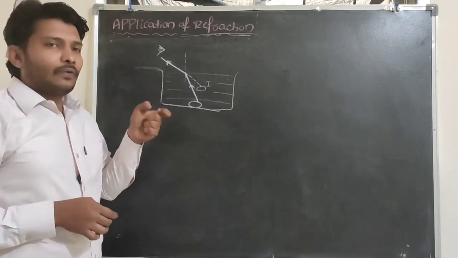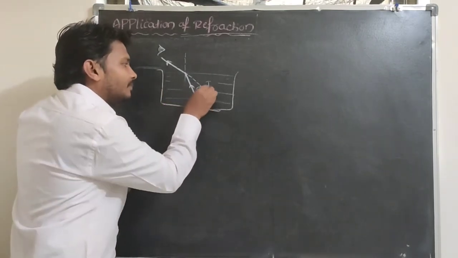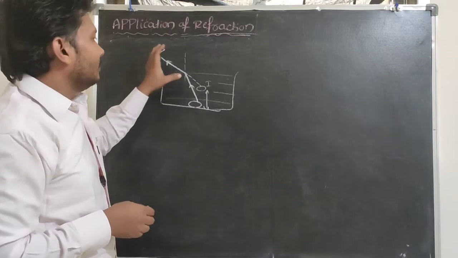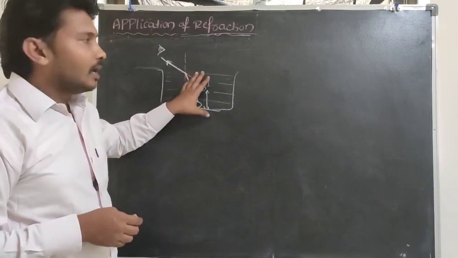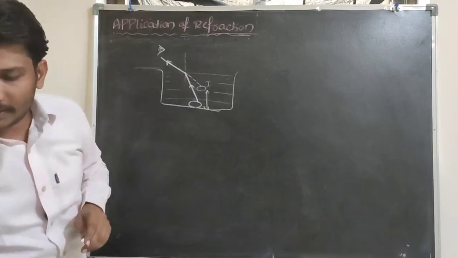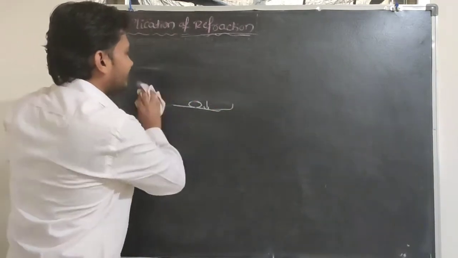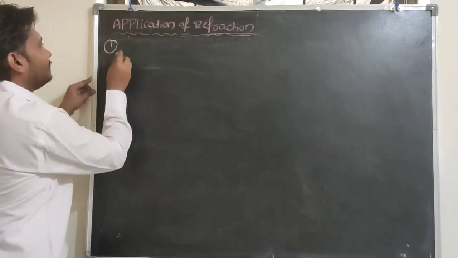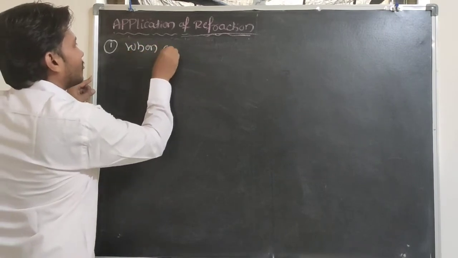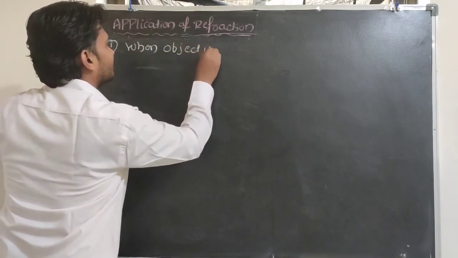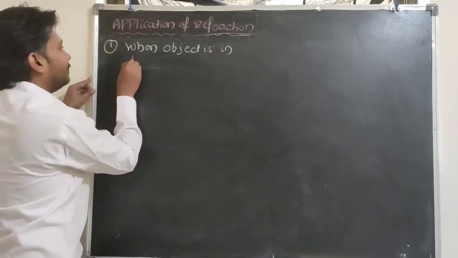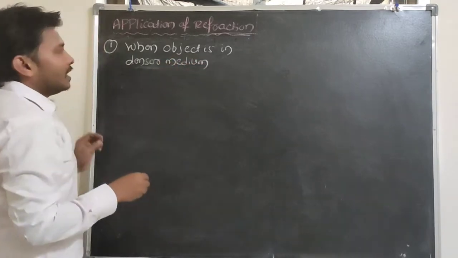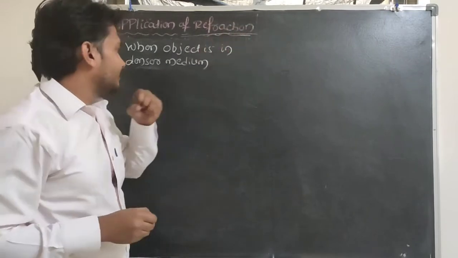Now mathematically I need to focus on that. At what distance will the object get shifted? This shift depends on what factors? In order to understand all such things, I will give a mathematical approach for this refraction of light. For example, now I would like to focus on the first case, when the object is in a denser medium. What is the equation for normal shift that I need to determine here?